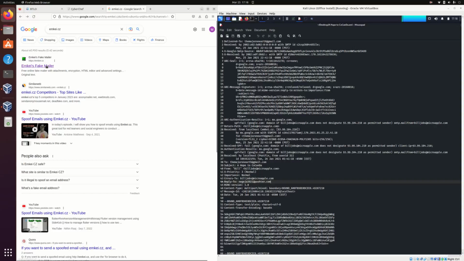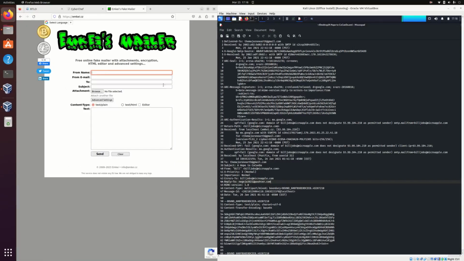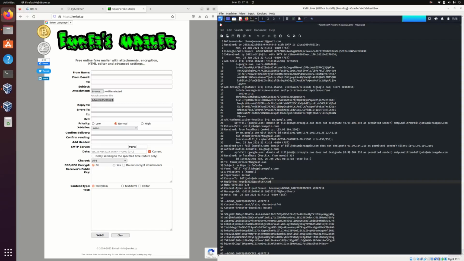So from the looks of it, and if I were to actually open this web app, we can see that you can actually send emails out from here. You could send attachments, you can encrypt them, you can send additional information here, and it's a fake online mailer. So based on this information, it looks like this attacker actually sent this email using this EMKEI application here. So there we go.